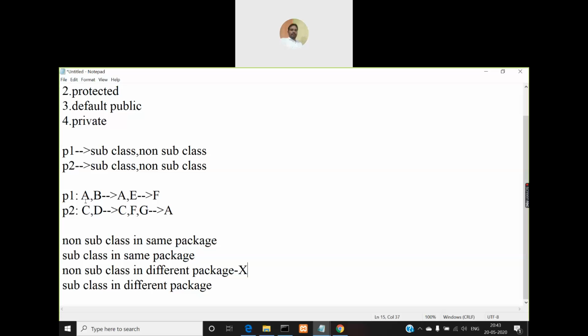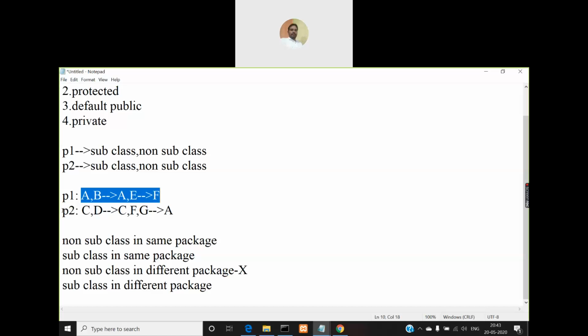You can access a protected member of A in B because B is a subclass in the same package, and you can access it in class E because E is a non subclass in the same package. That means in the same package P1, whatever classes you have defined, in all the classes you can access this protected member, irrespective of whether the other classes are non subclasses or subclasses. You can access them within that package P1.